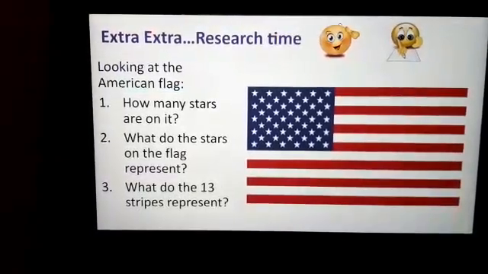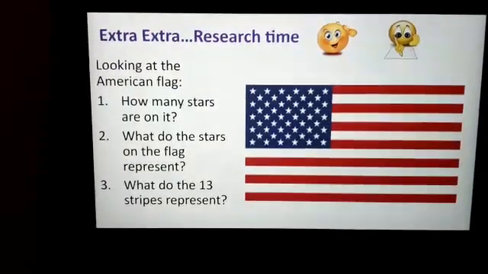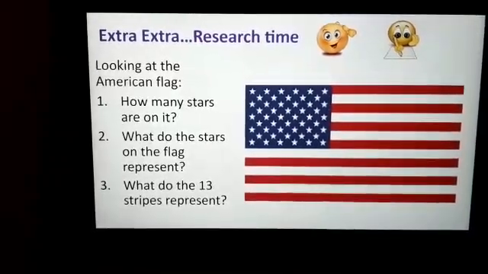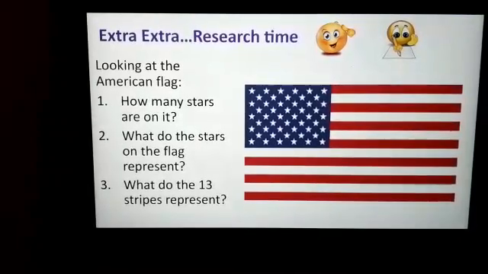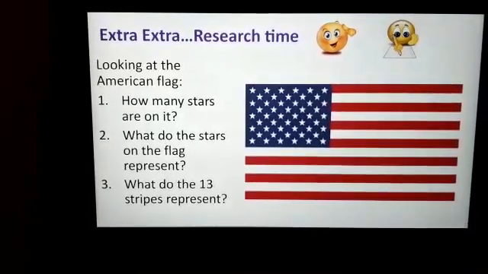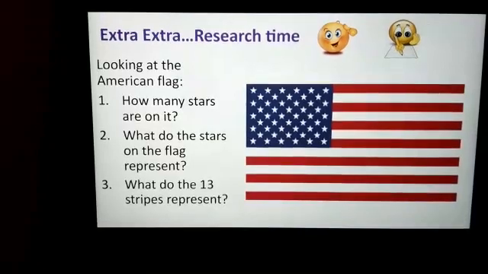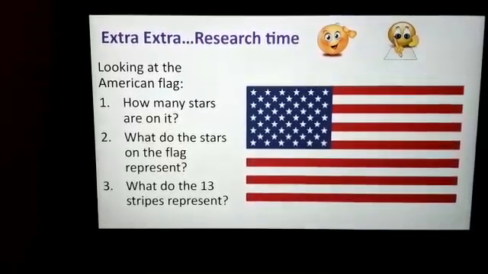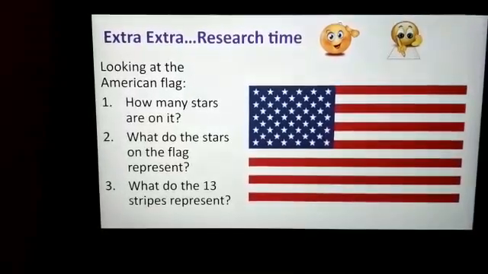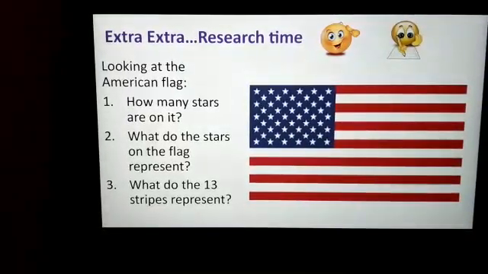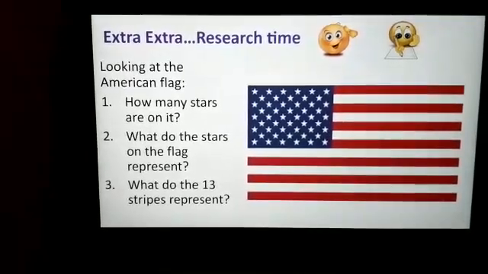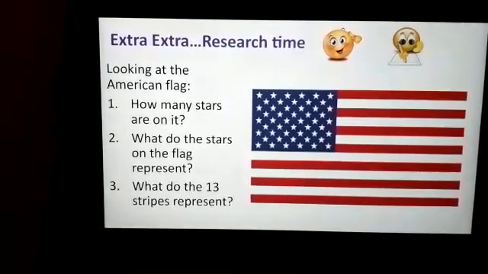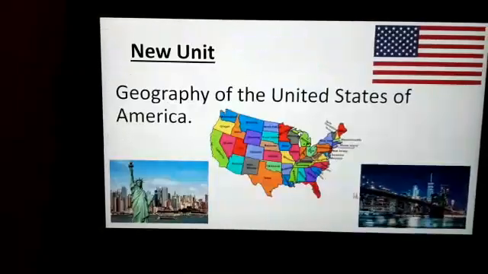And then here I've got extra research time for you. So here you're looking at the American flag. Number 1, how many stars are on the flag? Number 2, what do the stars on the flag represent? And then number 3, what do the 13 stripes represent? So this is where you're going to have to do your research to be able to answer at least questions 2 and 3. I look forward to receiving your reasoning on the stars and also the stripes, what they represent.